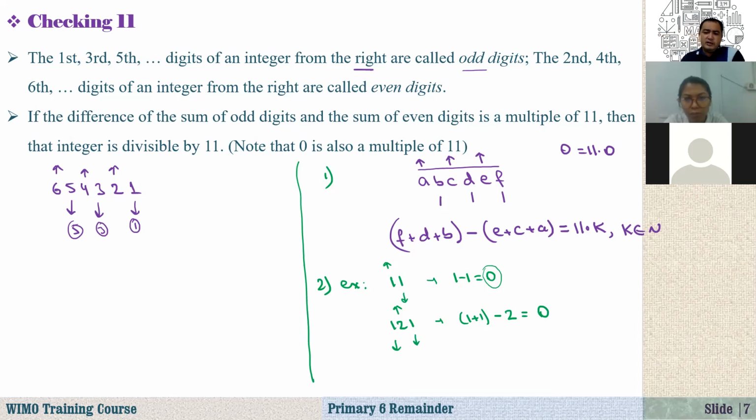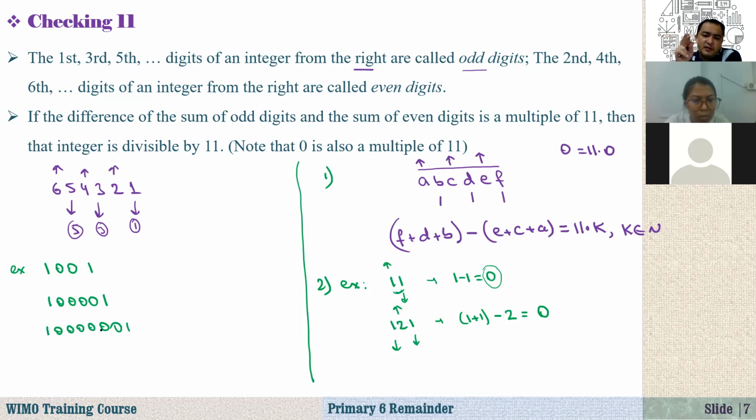Now I will show you something. Look here: between the two 1s, how many zeros do we have? No zeros, that means 0 zeros. But in general, for any number where the first digit is 1, the last digit is 1, and between them we have an even number of zeros, these numbers are always divisible by 11. For example, 1 with two zeros then 1, or four zeros, or six zeros, and the first digit is 1 and the last digit is 1.